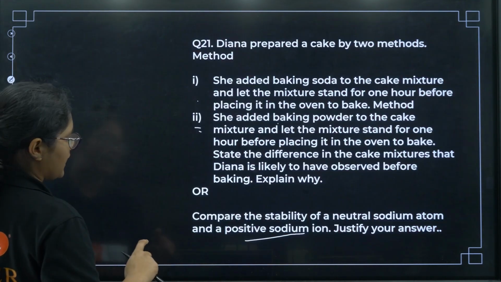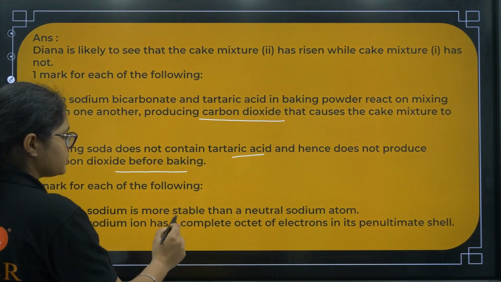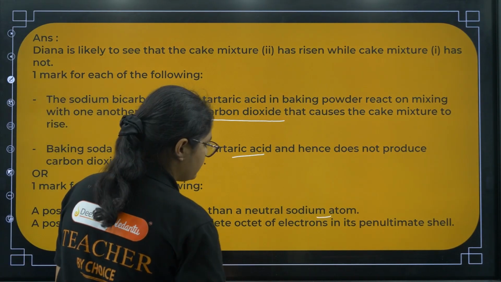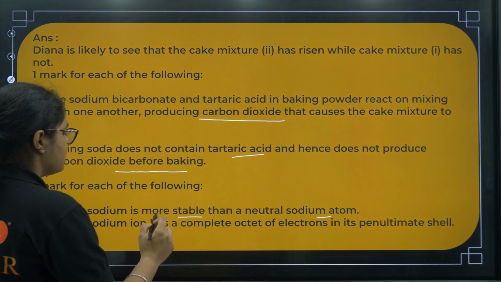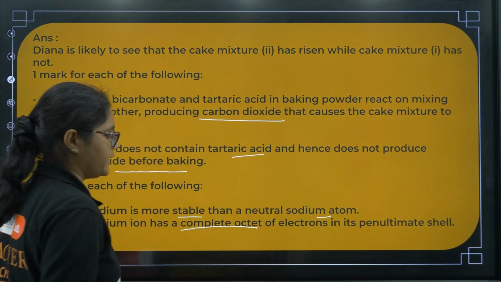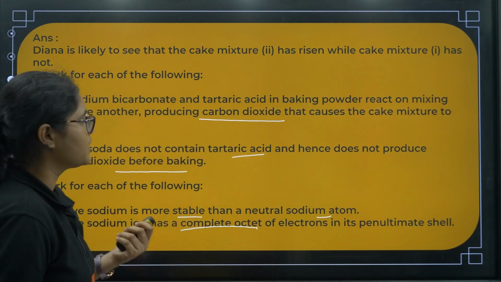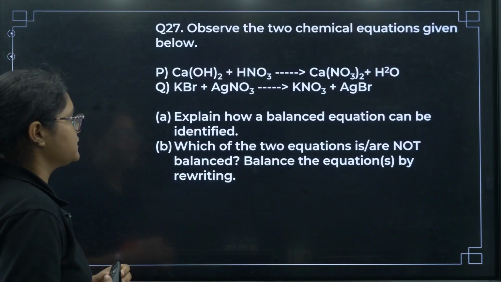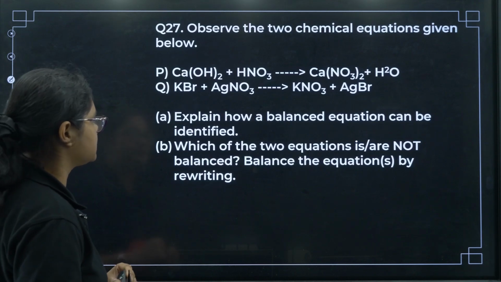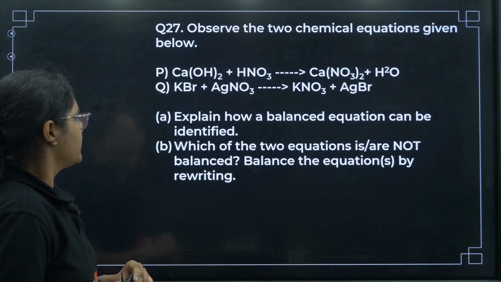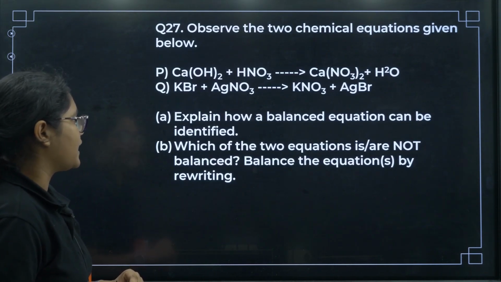Okay, next we have our question. The positive sodium ion is more stable than the neutral atom. That is the first 1 mark, because it has a complete octet. Okay, these are the keywords. Now coming to 3 marker question. Observe the 2 chemical equations given below. Okay, explain how a balanced equation can be identified.